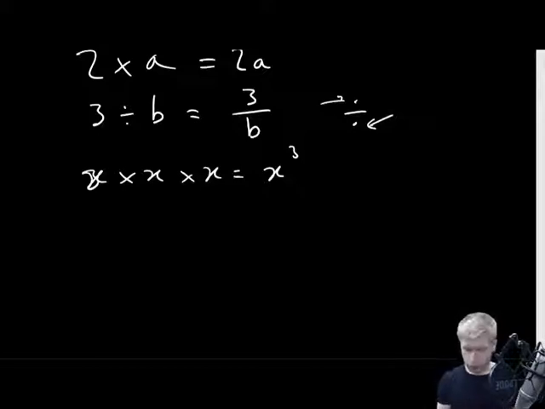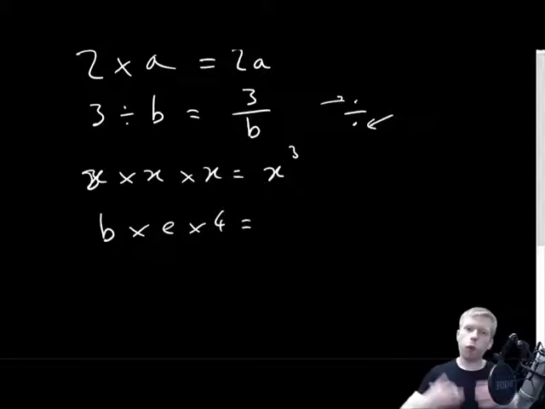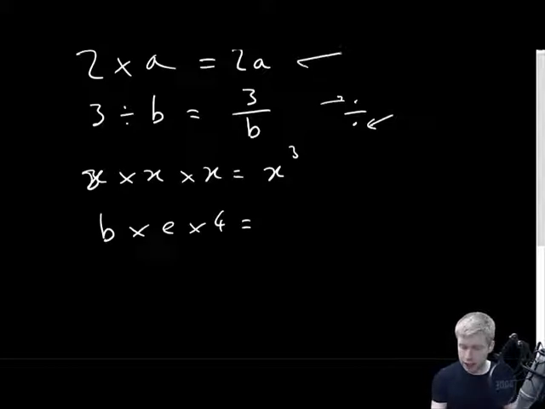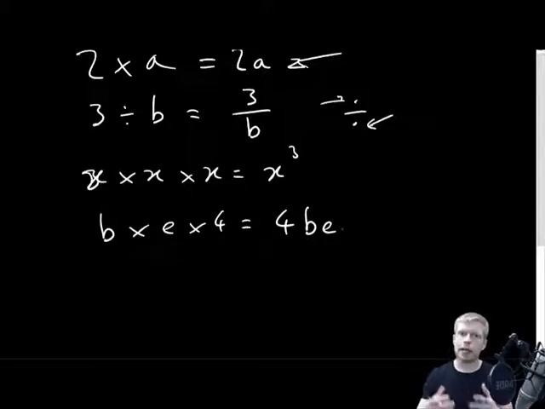Some other conventions which we might have, I mean, if I wanted to write b times e times 4, the way which we tend to write that, well, first of all, without the multiplication symbols, we've already seen that up here. Okay. But the way which we tend to write it is, number one, we'd put all the numbers first. So I'd write it with the 4 first. Then I tend to write it in alphabetical order. So all of my letters, E and B, I would write them in alphabetical order. So I would write that as 4BE. Okay? Hopefully that makes sense.